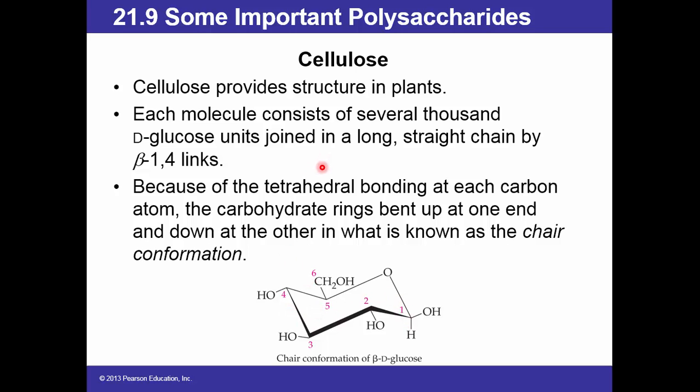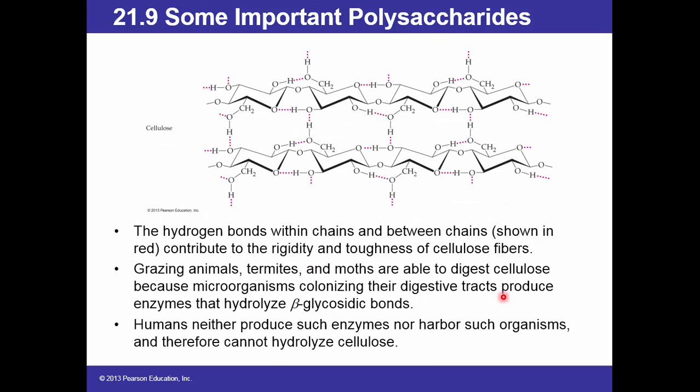Then cellulose is a homopolysaccharide, consists of D-glucose units joined together by beta-1,4 linkage, and it provides structure in plants. Now, the hydrogen bonds within chains and between chains, the one you see, contribute to the rigidity and toughness of cellulose fibers.